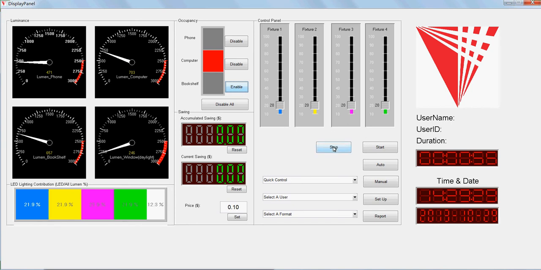And here, in the default mode, the system will control the LED fixtures automatically. But also in the manual mode, we can control the LEDs manually by just sliding these sliders. And when this fixture's lighting goes up, then its contribution to the whole lighting will go up too, which you can change.